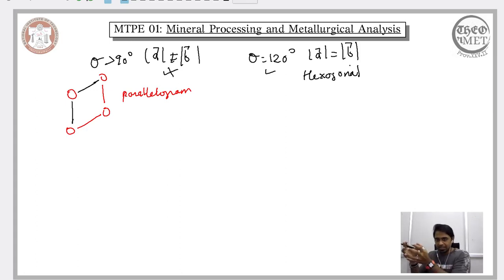So if the atoms in the mineral are arranged in a hexagonal manner, then by imposing this condition here we will be able to know the positions of all the atoms. If the atoms in the minerals are arranged in a parallelogram like fashion, then using this condition we will be able to identify positions of all the atoms without even looking closer into the atomic arrangements within a given mineral.